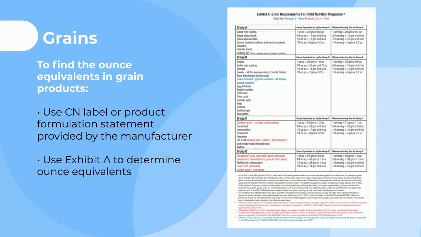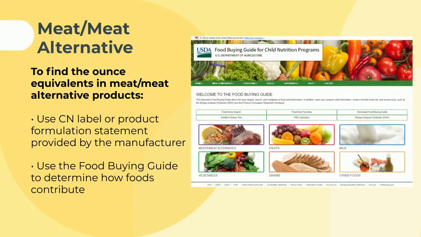To find the ounce equivalents in grain products, you can use a CN label or product formulation statement provided by the manufacturer, or you can use Exhibit A to determine ounce equivalents. To find the ounce equivalents in meat or meat alternate products, you can use the CN label or product formulation statement provided by the manufacturer, or you can use the USDA Food Buying Guide to determine how foods contribute.